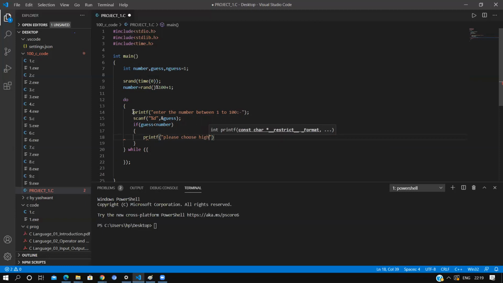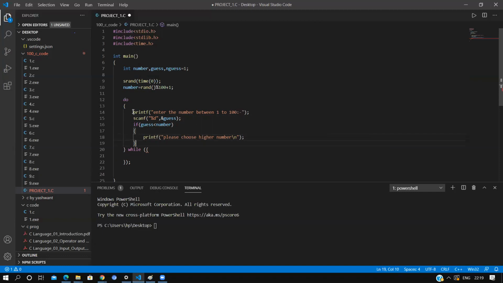That is, the number that you have chosen is not correct, and you have to choose a number higher than the previous number, right? Higher number, backslash n for new line.